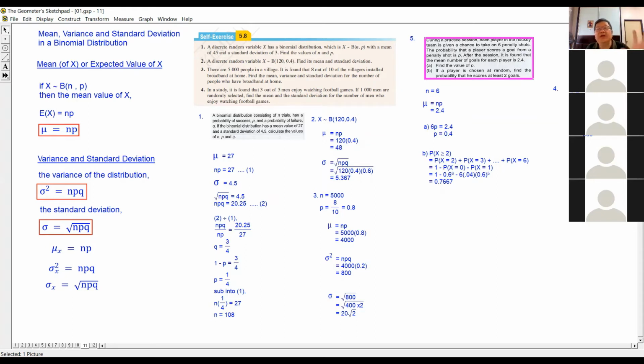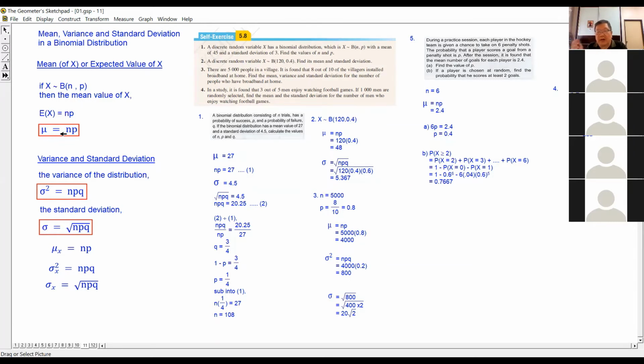The mean. How many goals our team can get? Probably 3, 4, 5, or maybe 6, 5, or 3. So it's 4.5. Our mean is 4.5. So can you see why the mean will arise? The mean is actually the average value of X for a group of players. That is the meaning of the mean of X. The mean of X is also known as the expected value of X.